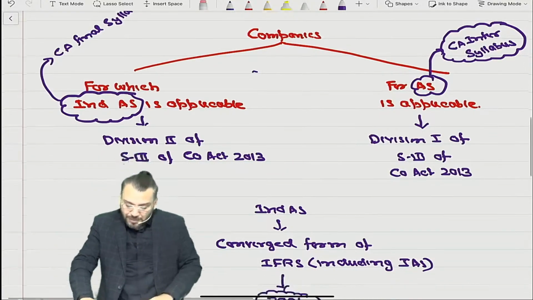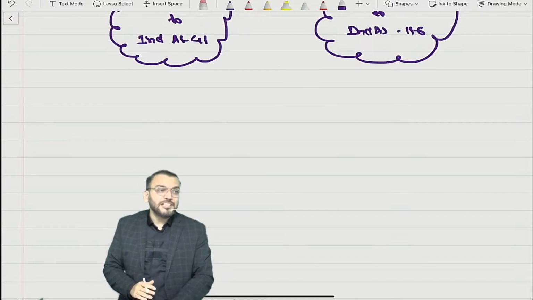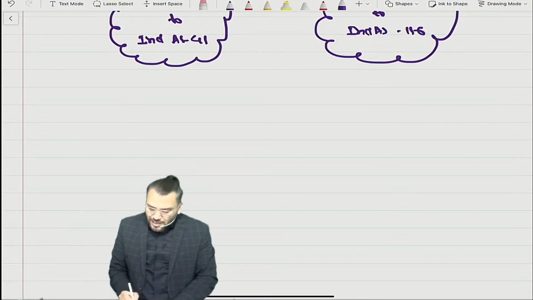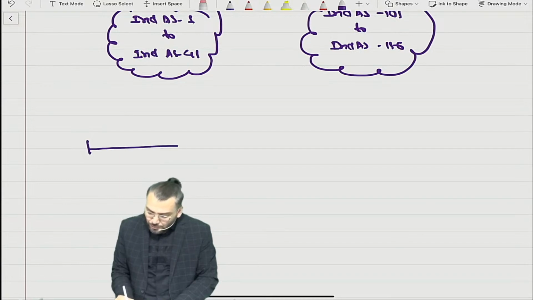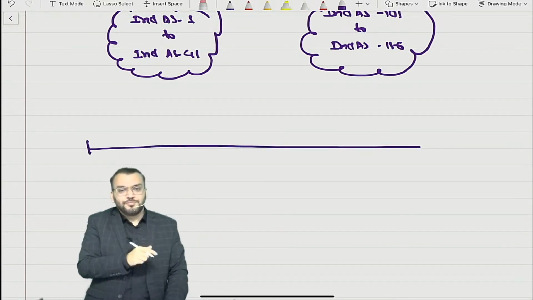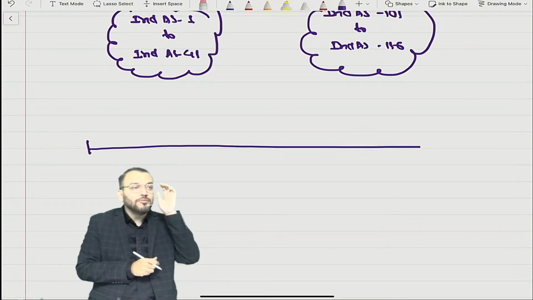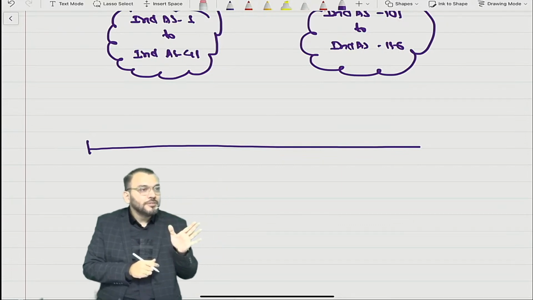So what actually happened normally? If I give you some story about AS application in India: AS, accounting standards, are actually issued by whom? Initially issued by whom?